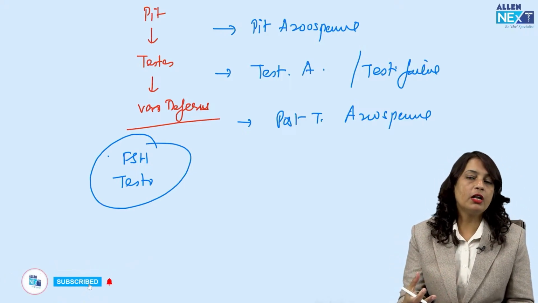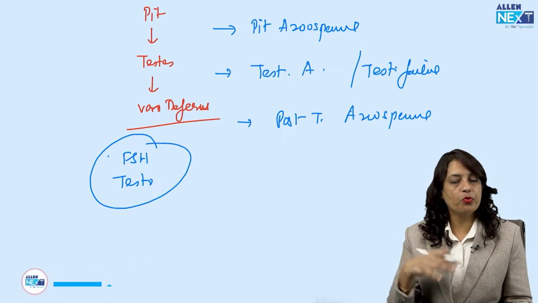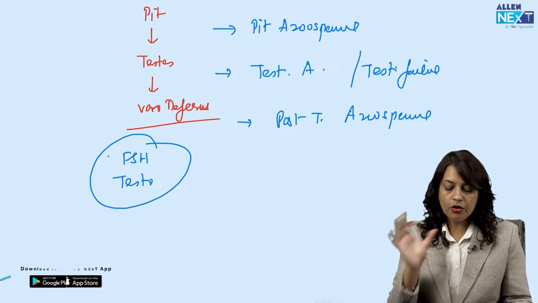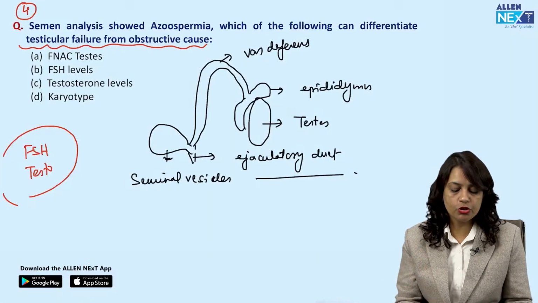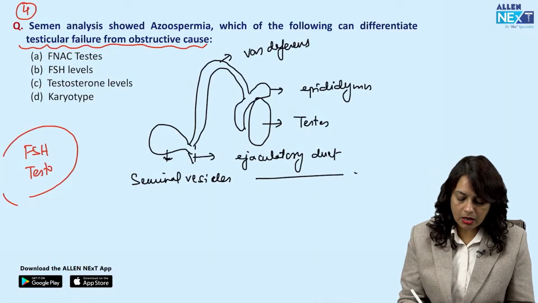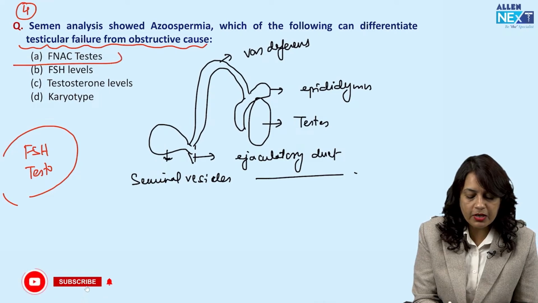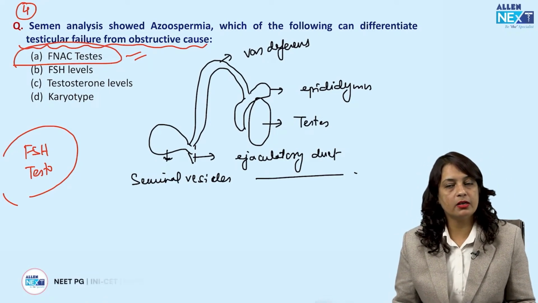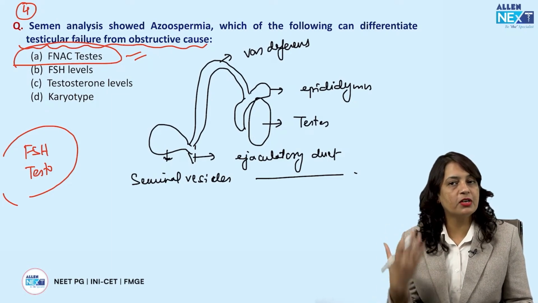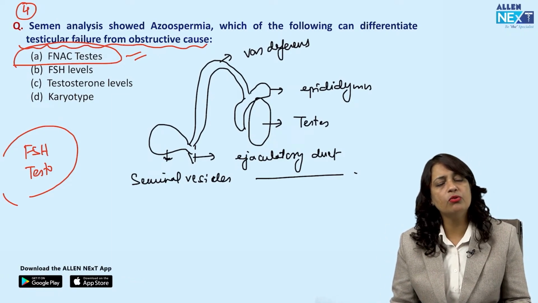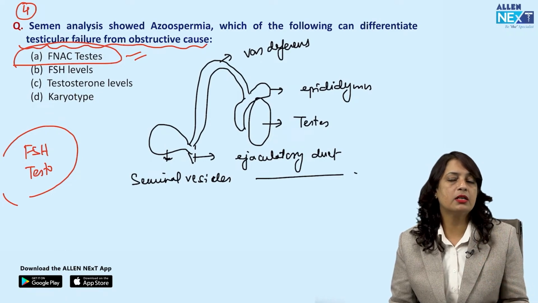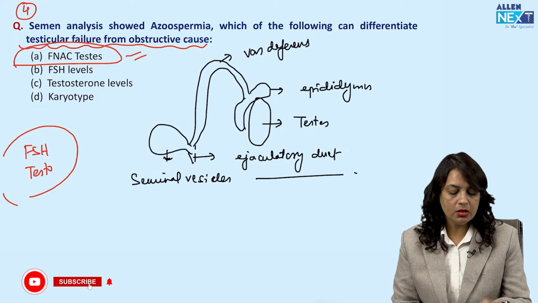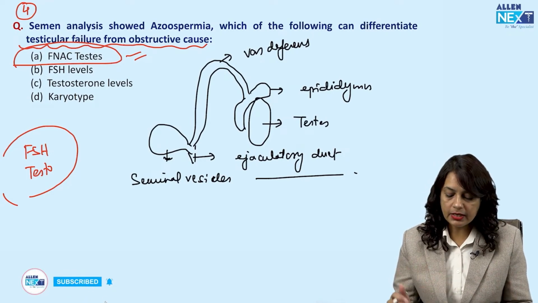But since they have not asked about pre-testicular or post-testicular causes, they just want to differentiate gonadal failure from obstructive azoospermia, the best answer according to me will be FNAC testis. Although nowadays, biopsy or FNAC is not a very first line investigation. We can get a correct answer depending upon the hormonal analysis as well. But according to this question, my answer will be FNAC testis.